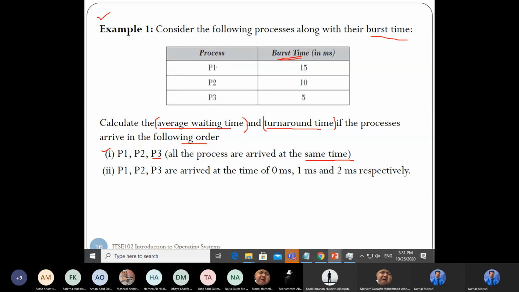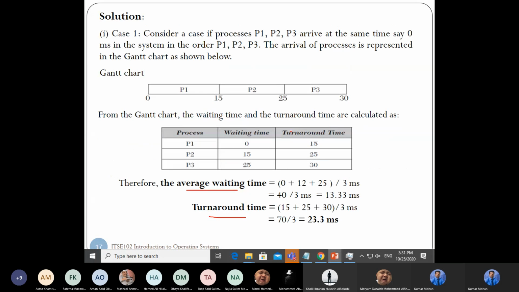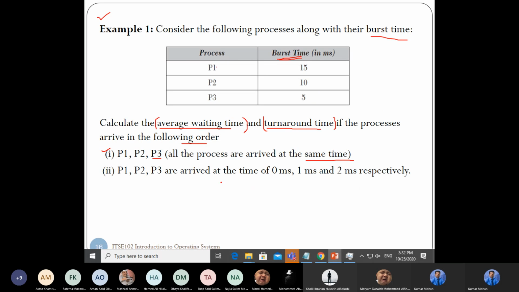So the problem will ask for the average waiting time and turnaround time. What you need to do here, for case one, is draw the Gantt chart like this. In the order P1, P2, P3, it is the same as first come first serve, because all processes come at the same time, so we go with P1, P2 and P3. Do you understand the meaning here?